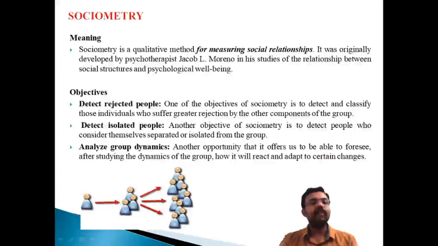Okay, what are the objectives of sociometry? Sociometry is a part of the data collection method, and we are discussing its important objectives. The first one is to detect the rejected people. That means one important purpose of sociometry is to detect and classify those individuals who suffer the greatest rejection by other components of the group. That means the attitude of rejecting.